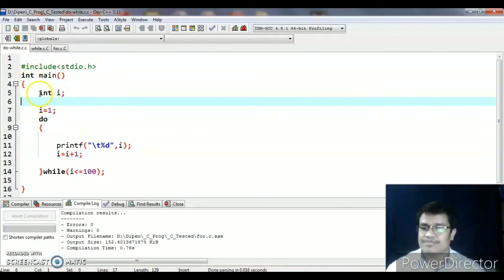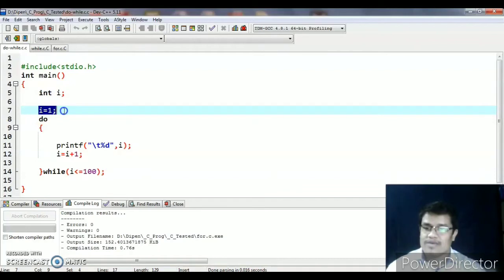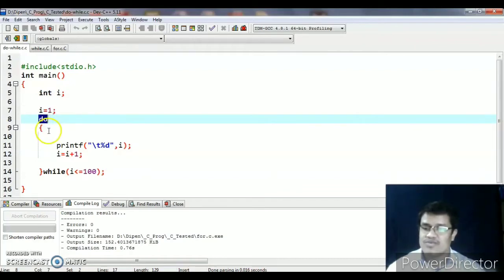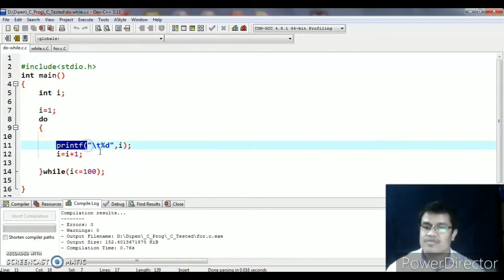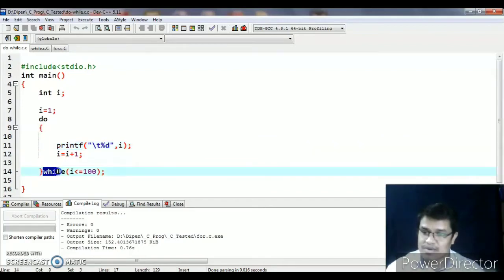Let me say something about what happens in do while. In do while, i is 1, then our instruction is given: do. What to do? Print. What to print? Print a decimal value. What is the decimal value? The value of i. That means what will be the value of i at the first iteration? In the first iteration, the i value will be 1 because no modification is yet done. But after it's printed on the monitor, then i becomes i plus 1. So it becomes 2. Then it goes down, and because of this do while construct, the movement goes from this position to this position.